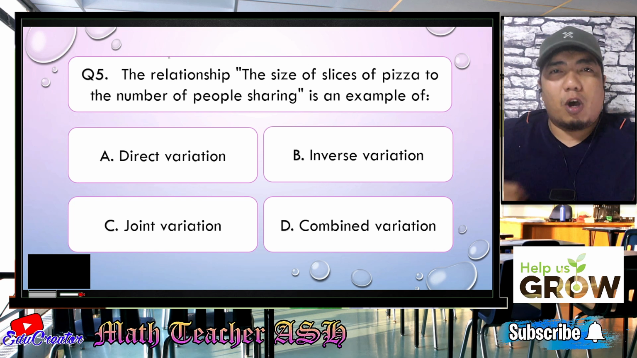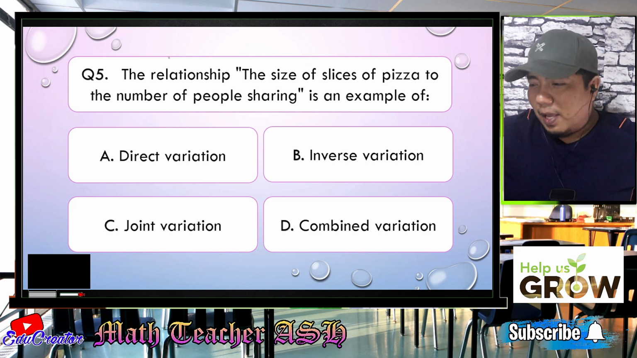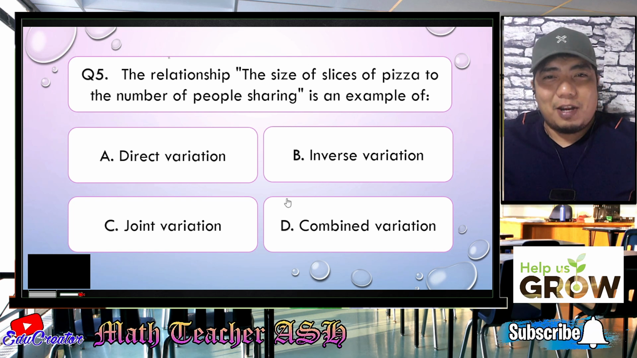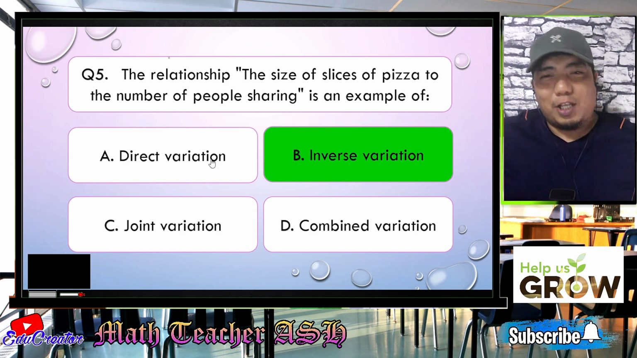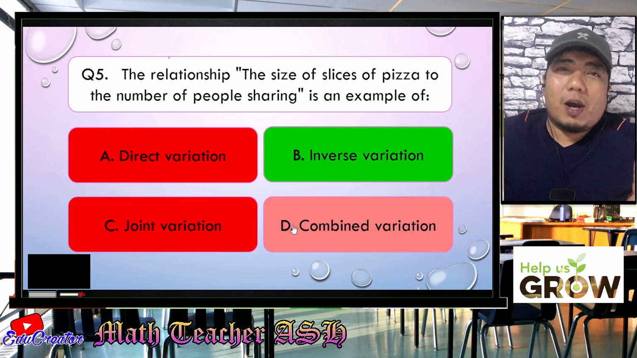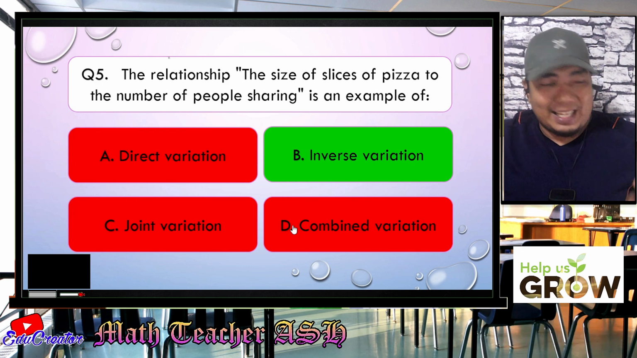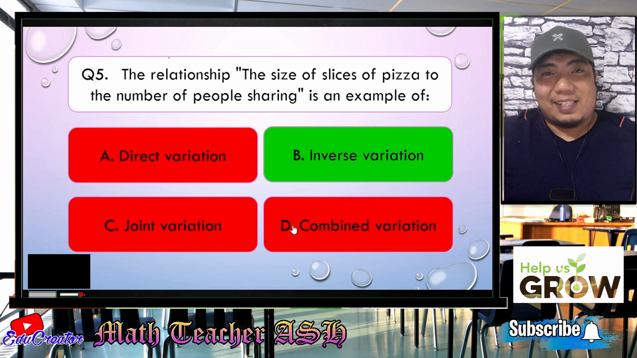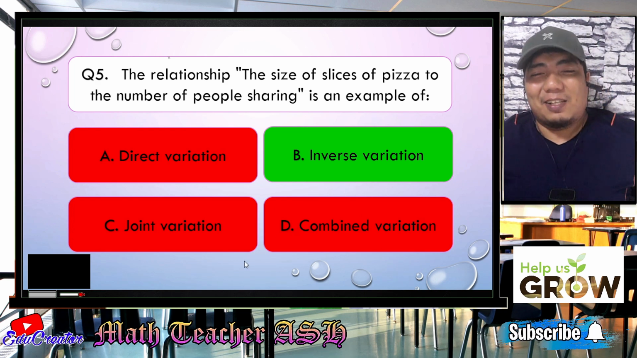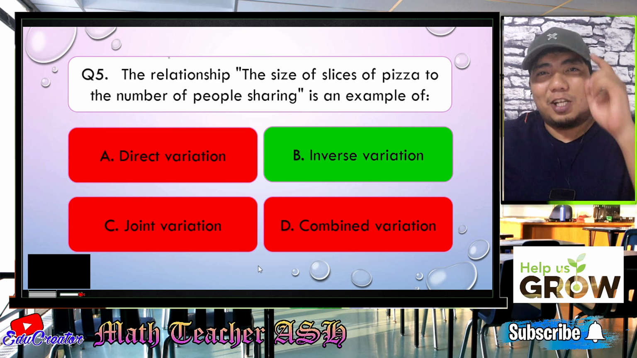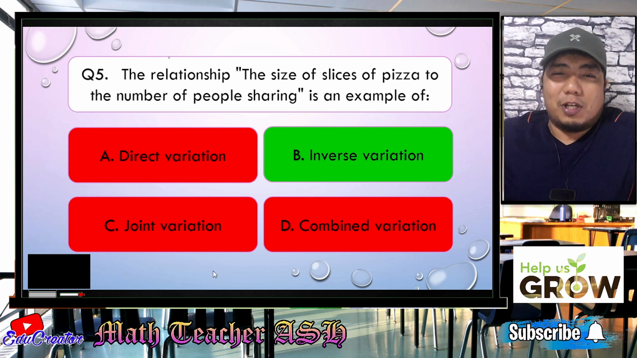And if we are talking about opposite relationship, that talks about letter B, the inverse variation, which states that when one increases, the other one decreases, or when one decreases, the other one increases. Easy, right? Very easy, my dear math learners. So now let us go to question number 6.